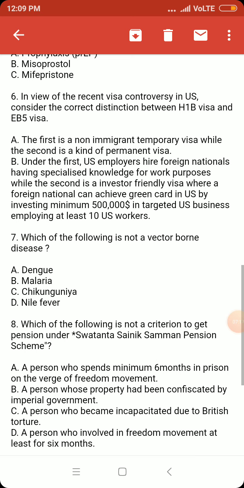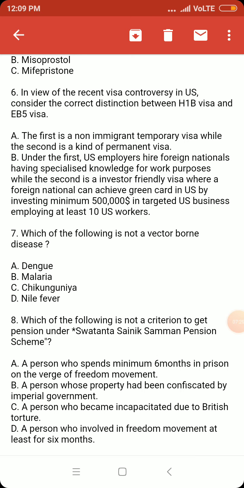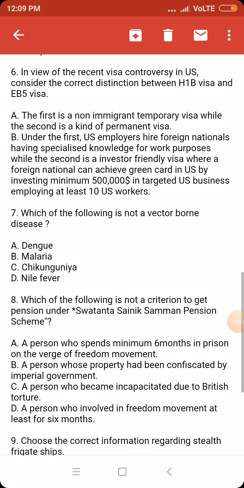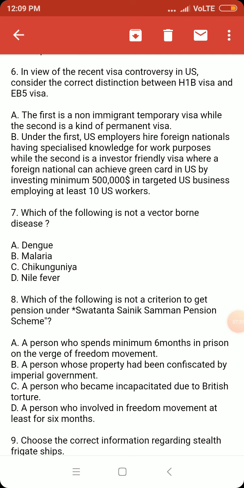Question number 6. In view of the recent visa controversy in the US, consider the correct distinction between the H-1B visa and the EB-5 visa. This is also important. Option A: The first is a non-immigrant temporary visa, while the second is a kind of permanent visa. This is true. The H-1B visa is mainly a non-permanent, that means temporary or non-immigrant visa. EB-5 is though totally not a permanent visa, but in comparison to the H-1B visa, the EB-5 visa provides a longer time of stay in the US. That is why it is a kind of permanent visa.